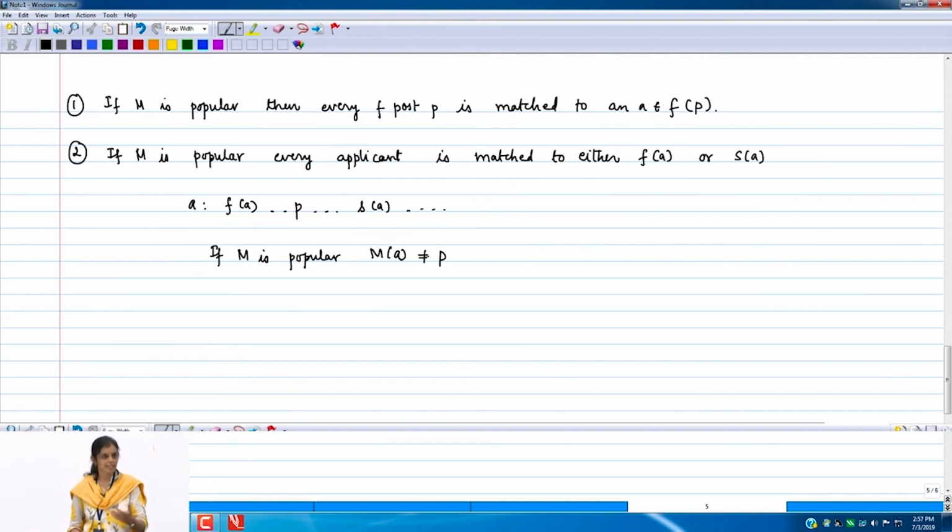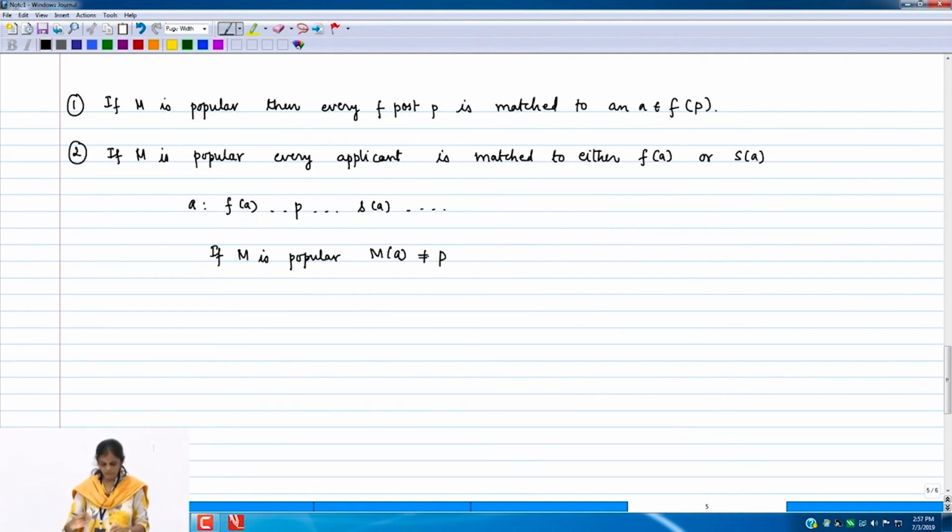We just want to play the game, right? We are now used to it. So please use that and come up with an argument where you say that if you have such a matching, I will show you a more popular matching. Yeah, you had some argument. I would like everybody to participate.